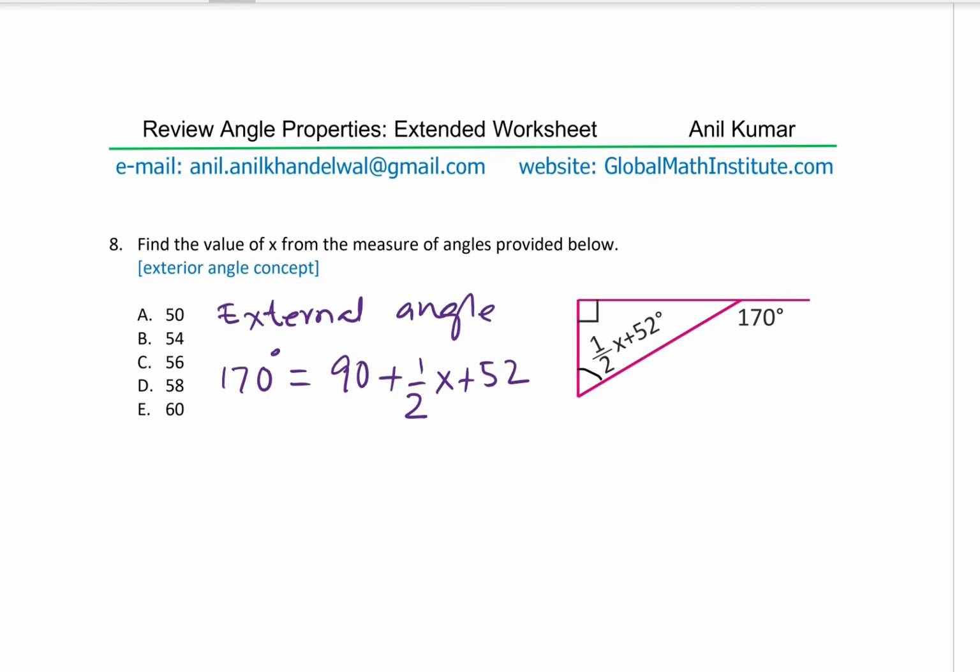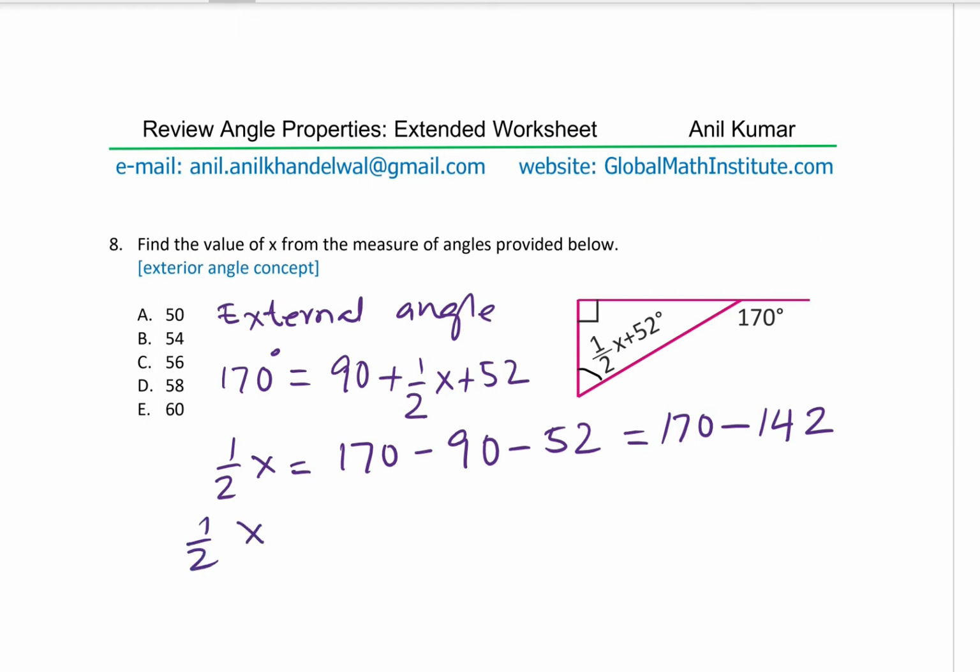Perfect. So we can say half of x is equal to 170 minus 90 minus 52. So you can take away from 170 and then figure this out. So 170 minus, let's add them first. So we get 142. So we get half of x as equal to, when you take away, you get 28. So x is equal to 28 times 2, which is 56. So option C is the correct option.